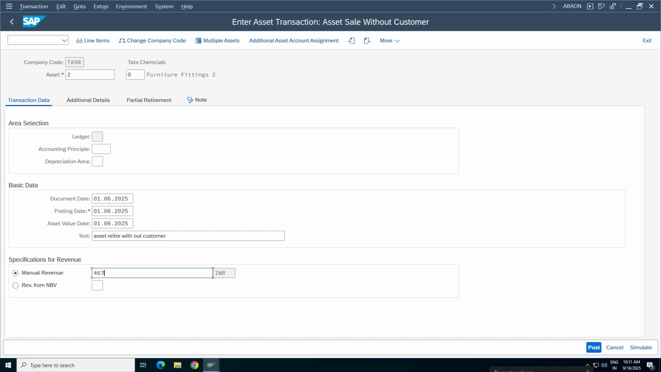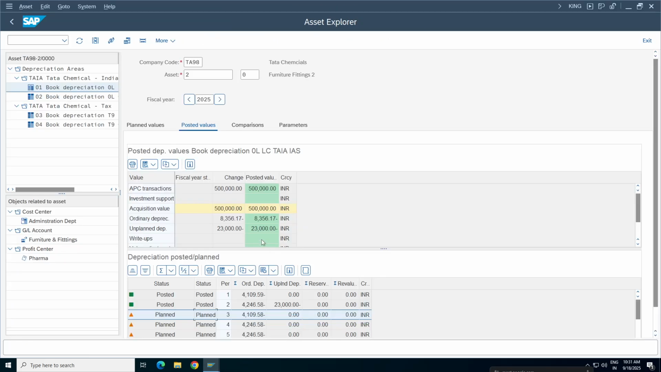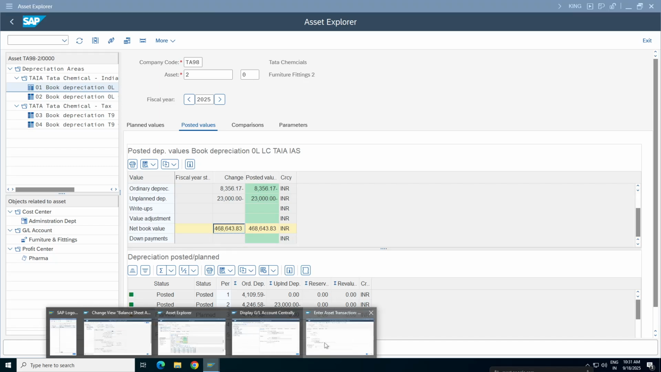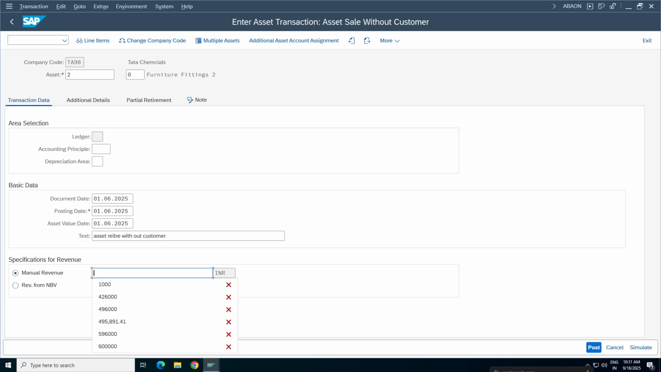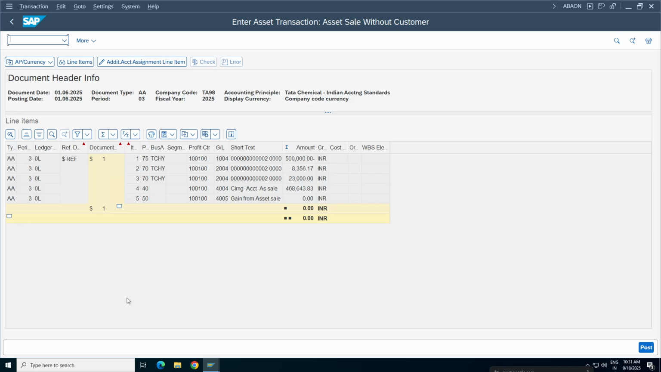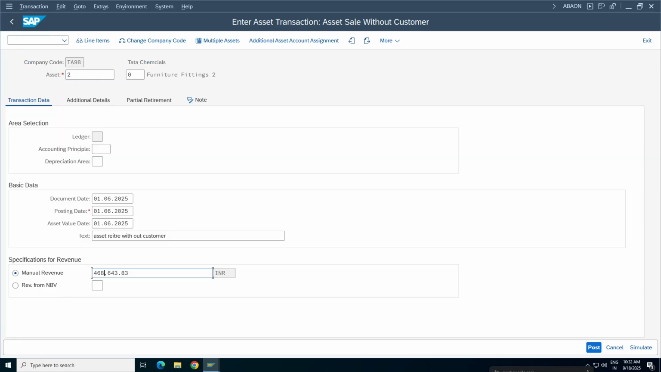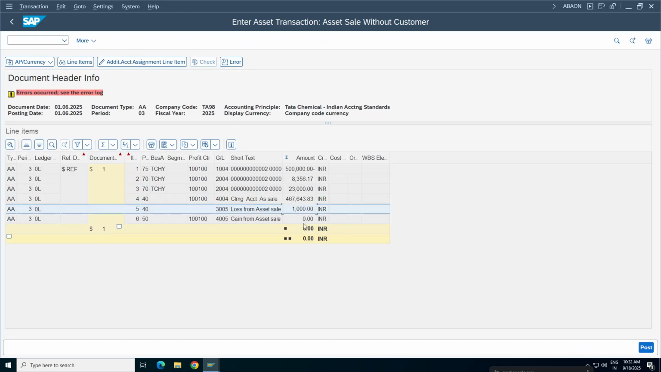I think net book value, sir, is 468,643. But we are selling it for 467, right, sir? Okay. If I give like this, what happens? There is no gain, there is no loss. Make sense? Correct. Now, if I make it 7 here, what should it be? 1,000 rupees loss, right? Correct. This is correct.